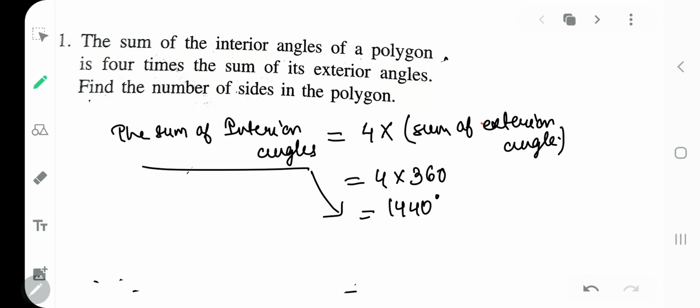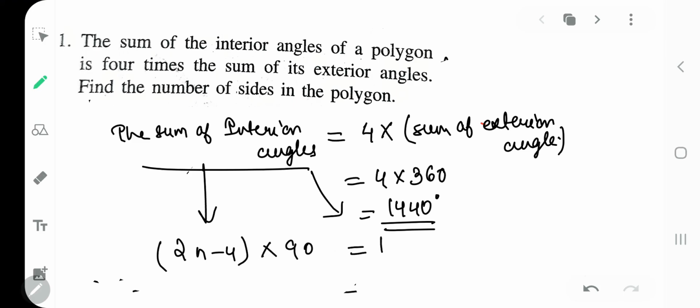From the equation I got that. And now how to find the number of sides? For that you can use the sum of interior angles. So sum of interior angle का मैंने formula दिया है 2n minus 4 into 90 is equal to 1440.